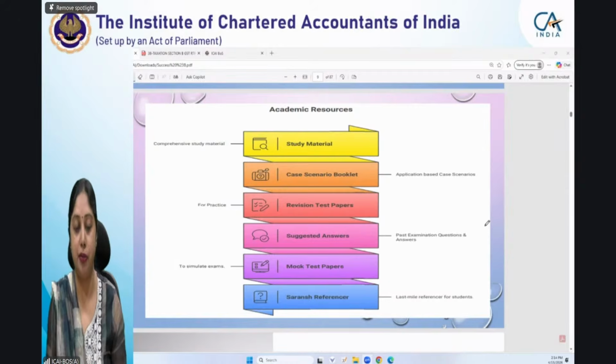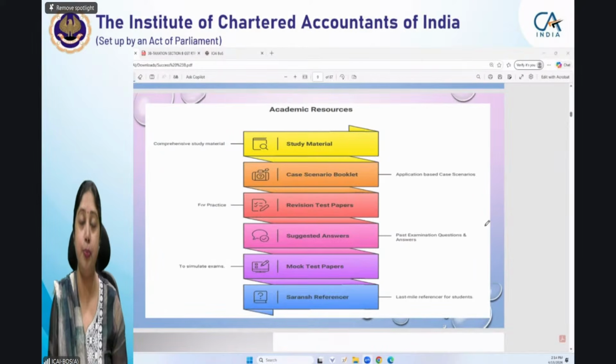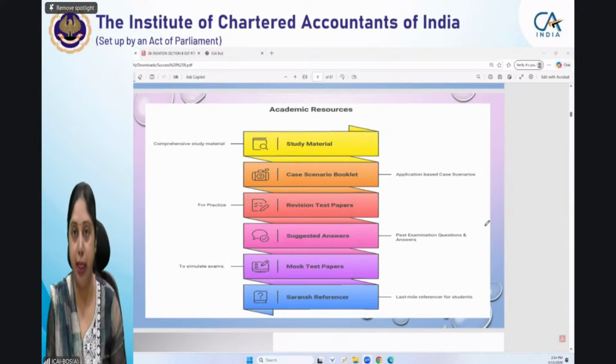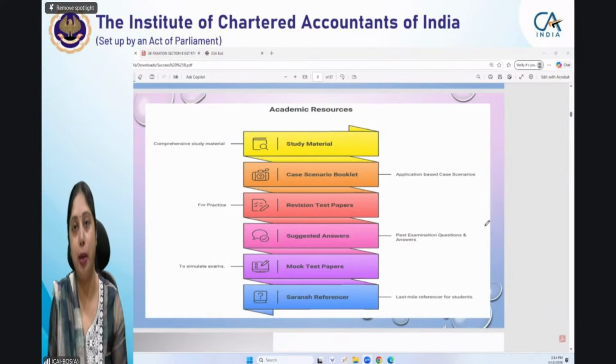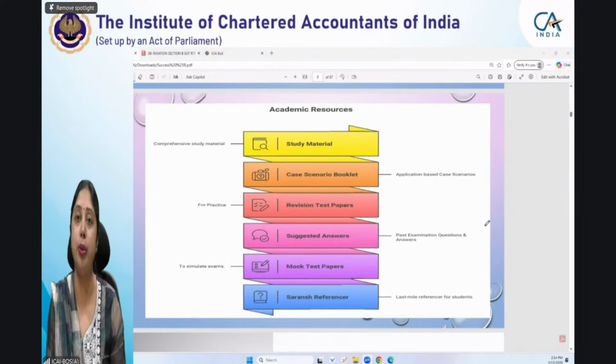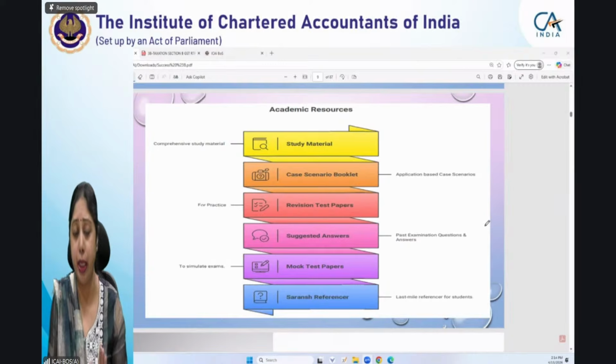So please refer to them. Case scenario booklet, a very important booklet. You know that the revised case scenario booklet has been issued for May 26 examination. All questions have been updated as per the position of law applicable for May 26, and additional questions have also been incorporated.